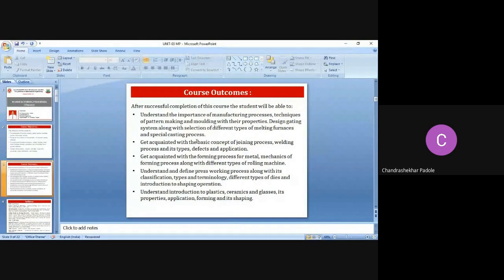So get acquainted with the basic concepts of joining process, welding process and its type, defects and application. Again, you should get acquainted with the forming process for the metal, mechanics of forming process along with the different types of rolling machine. Again, you should be able to understand and define the press working process along with its classification, types and terminology, different types of dies and introduction to the shaping operation. Again, you should be able to understand the introduction to the plastic, ceramic and glasses, its property, application, forming and shaping. So these are the course outcome.